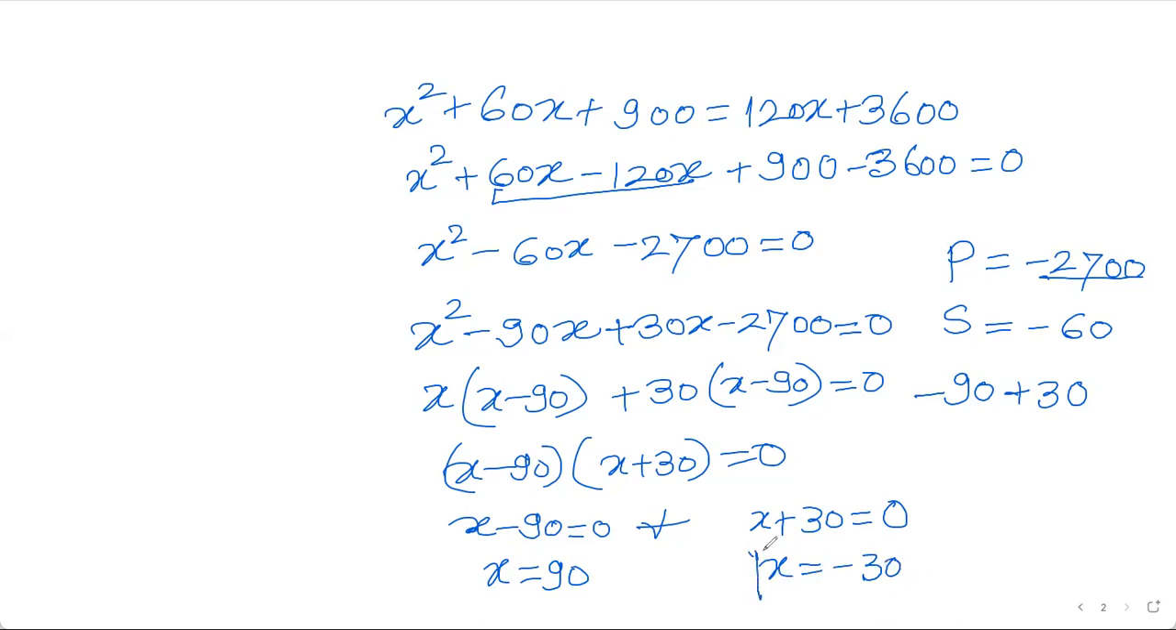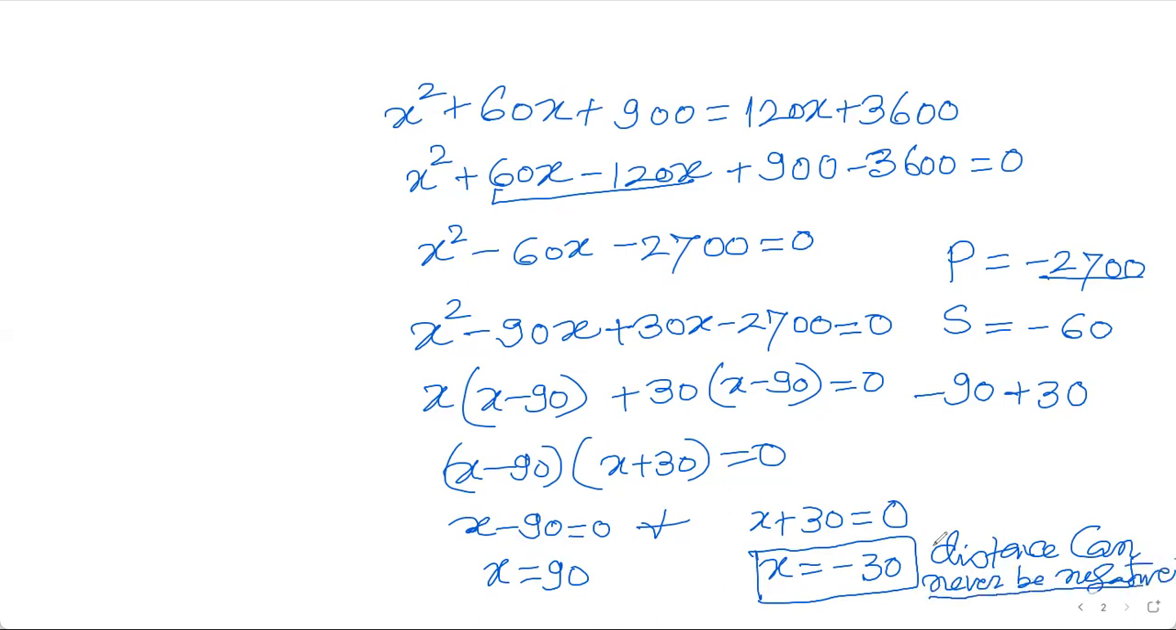But this cannot be accepted because, as I told you, distance can never be negative. These are in meters, and therefore this distance can never be negative. So this is not accepted here. So I'm accepting this x to be 90 meters. So if x is 90 meters, this is the shortest side according to the question.